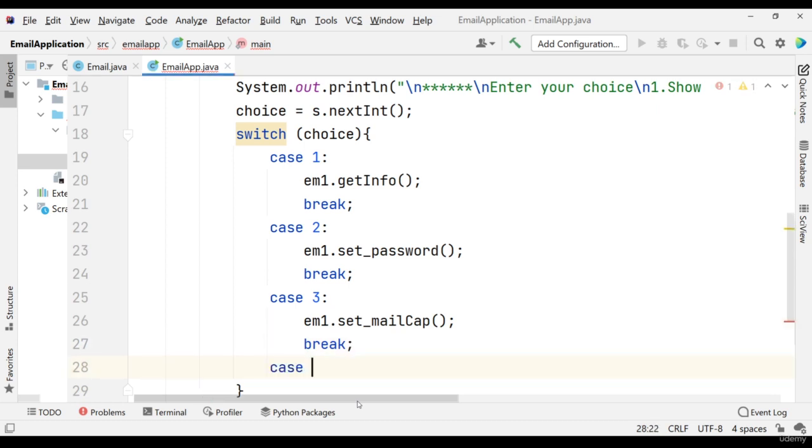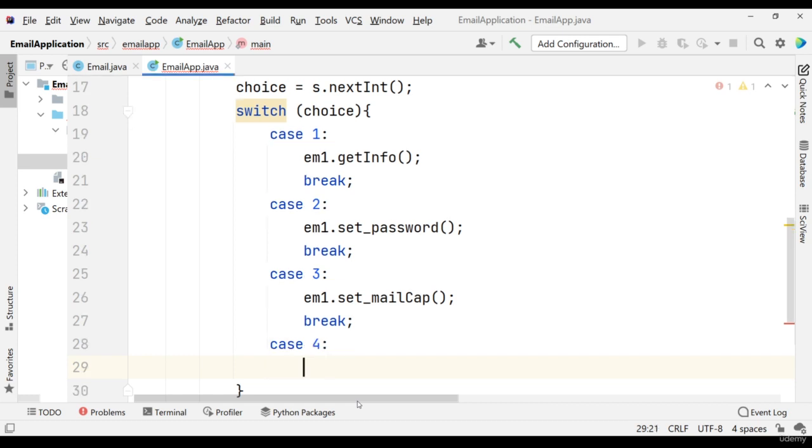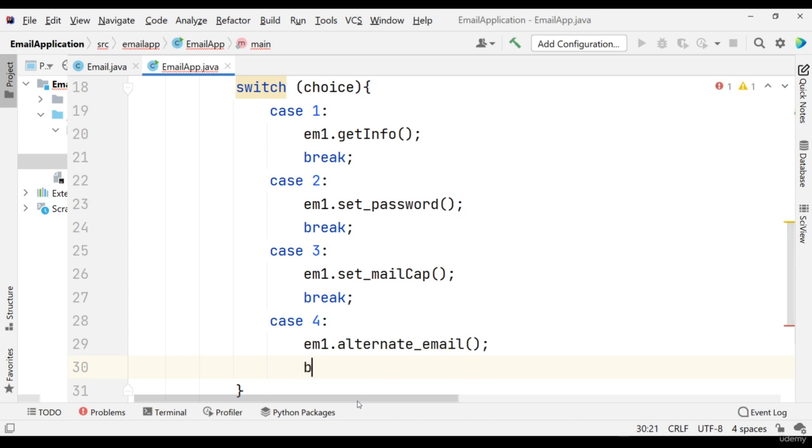Then case 4, what is this? Case 4 is for setting alternate mail, email dot setAlternateMail, the method is alternate mail only, break, again a break statement.